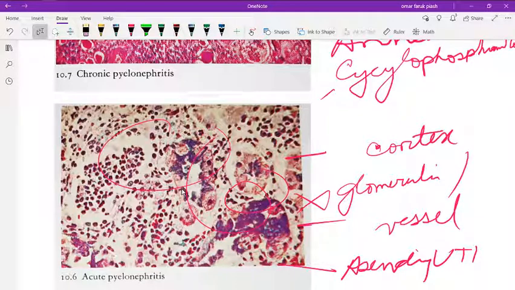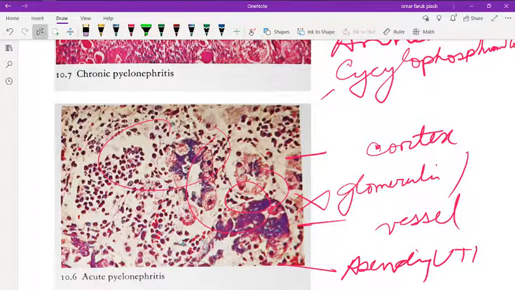The risk factors include indwelling urinary catheter, urinary tract obstruction, vesicoureteral reflux, diabetes, and pregnancy. Can you remember the risk factors again? Indwelling urinary catheter, urinary tract obstruction, vesicoureteral reflux, diabetes mellitus, and pregnancy. From acute pyelonephritis, complications may include chronic pyelonephritis, renal papillary necrosis, perinephric abscess, and urosepsis. And as it is an infection, you should give antibiotics.